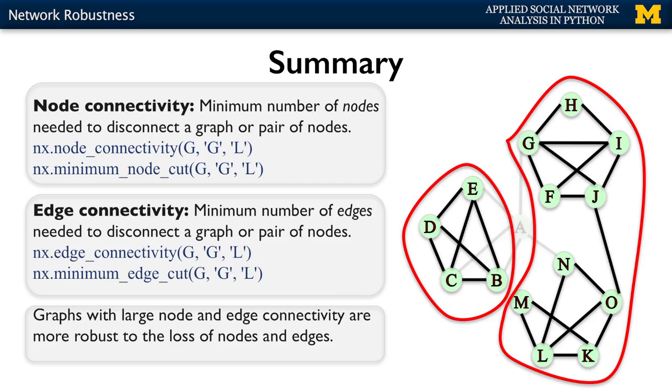And the takeaway here is that graphs with large node and large edge connectivity are more robust to the loss of nodes and edges, and they're able to keep their connectivity even if some number of edges and nodes are removed from the network. And for many applications, this is a very desirable property for networks to have.